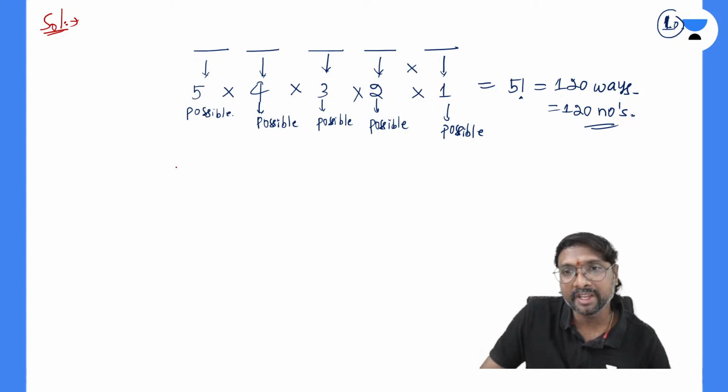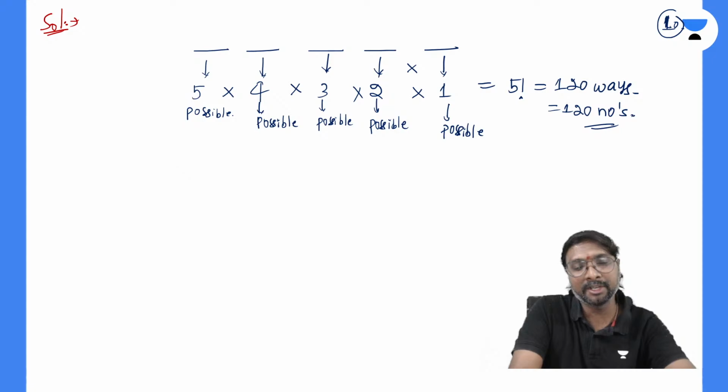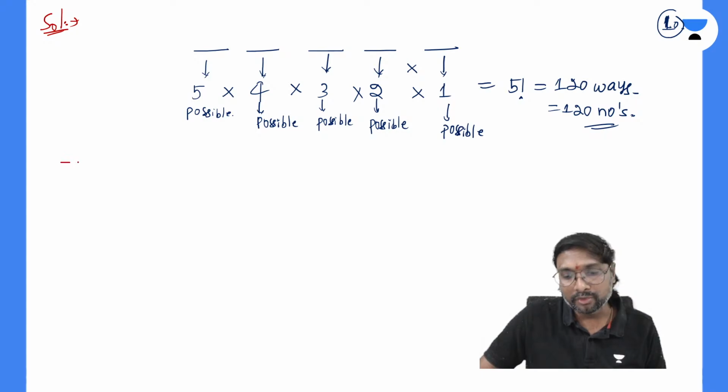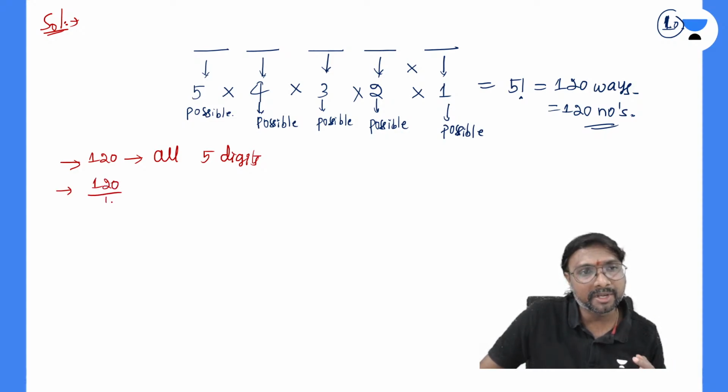So 120, and only 5 numbers are there, right? Those 5 numbers only will come. So 120 divided by this 5 is how much, everyone? It comes to be 24. So there are a total of 120 ways, and this is all 5 digits. And each digit, 120 divided by 5 is equal to 24.